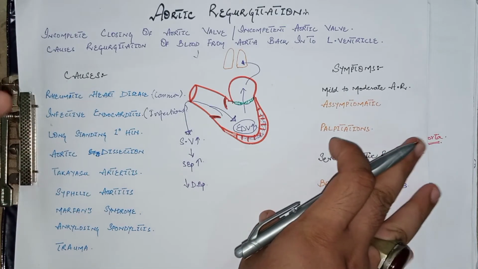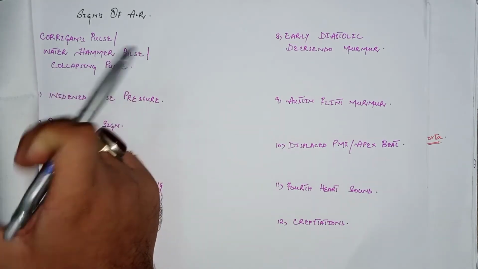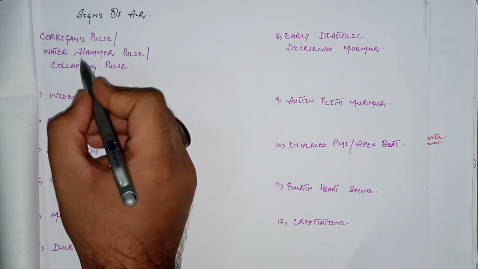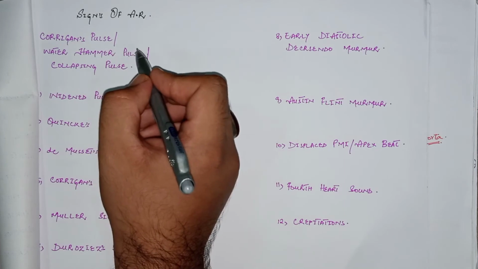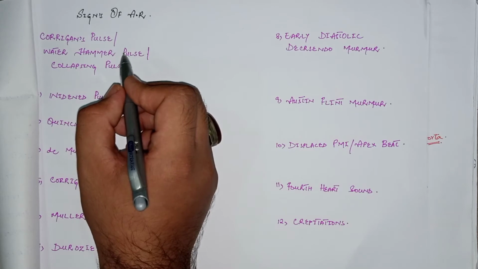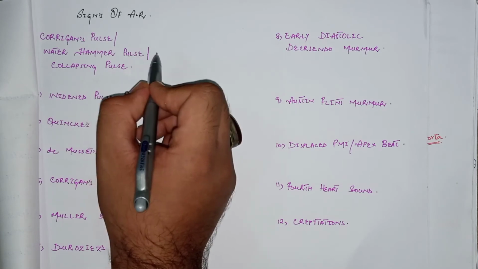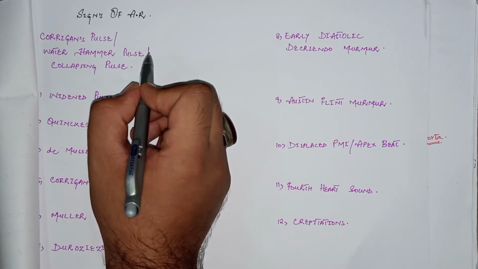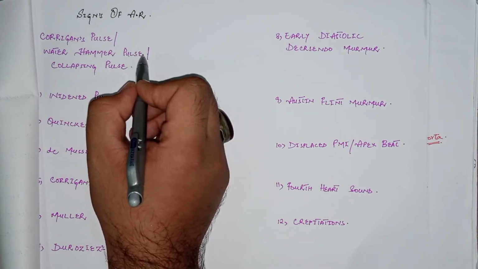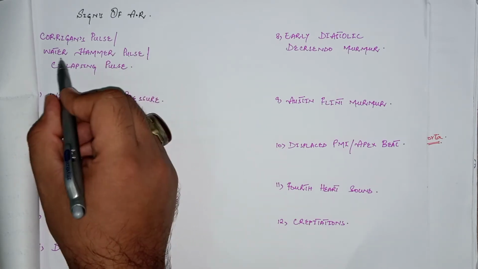Now come to its clinical signs. The patient has an important pulse, known as Corrigan's pulse, water hammer pulse, or collapsing pulse, because, as we know, there is a double stroke volume which leads to increased systolic blood pressure. So there is a markedly increased systolic blood pressure, which causes the pulse to rise rapidly, then collapse suddenly as the arterial pressure decreases rapidly in late systole as well as early diastole. So increased systolic pressure and then suddenly decreased diastolic pressure cause this collapsing or water hammer pulse.